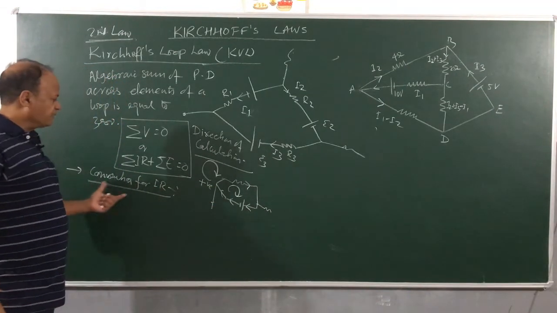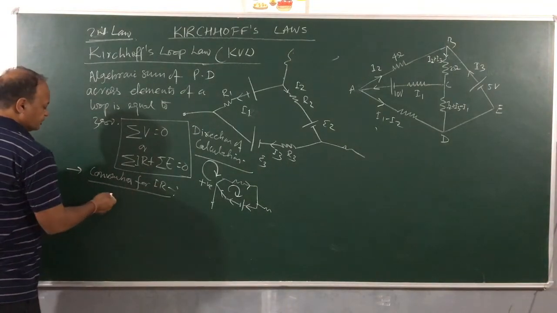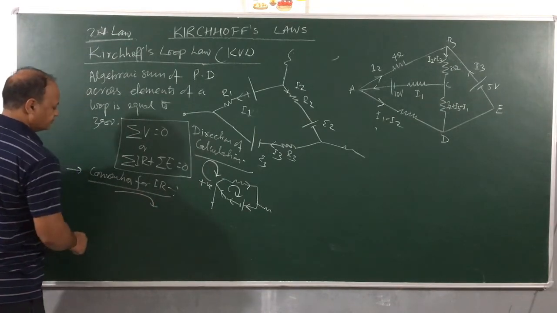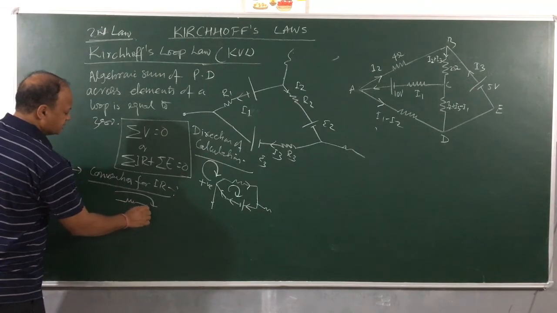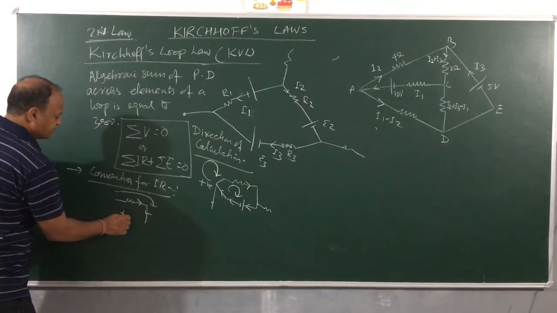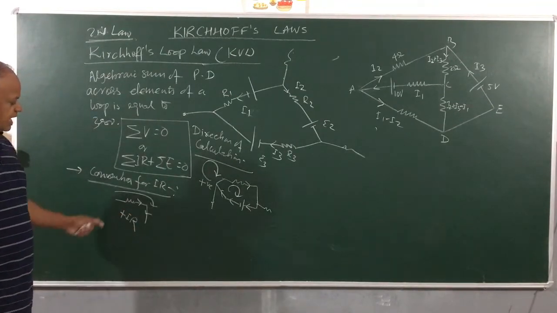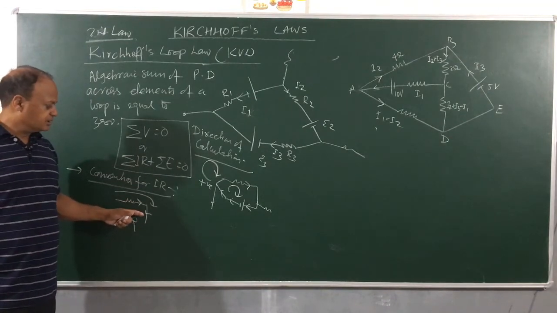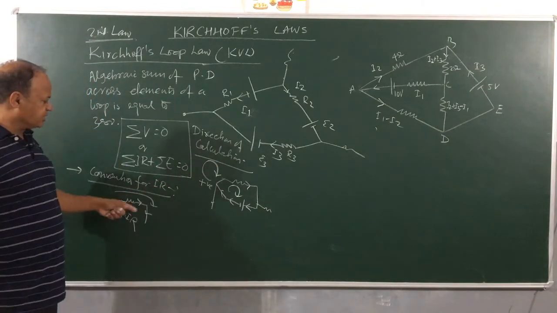So the convention for IR: suppose this is the positive direction of current that I have assumed, and the current through a resistance R is going like this, then IR will be taken as plus. If the current is in the same direction that I have taken as positive, then IR will be taken as positive.